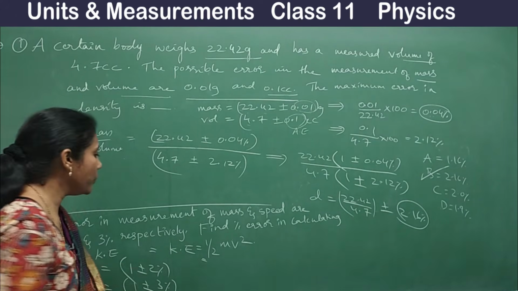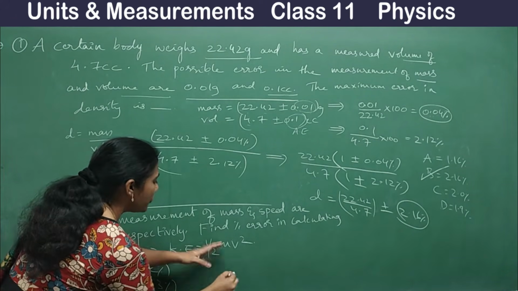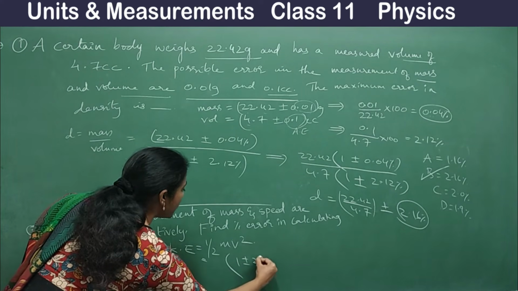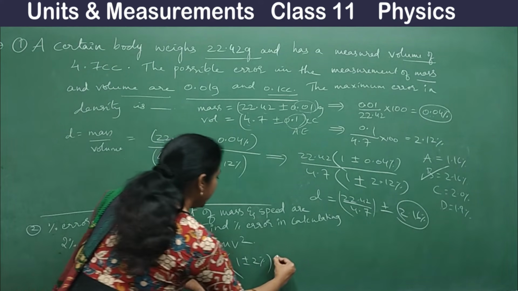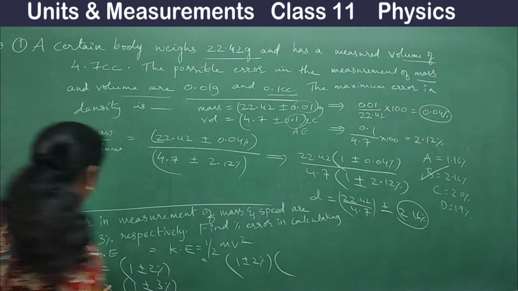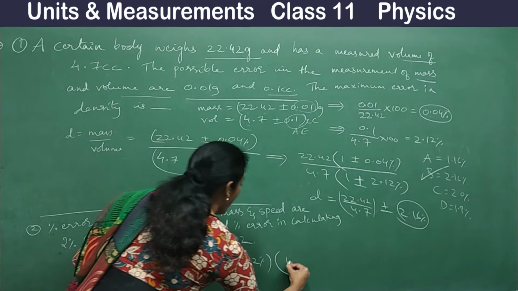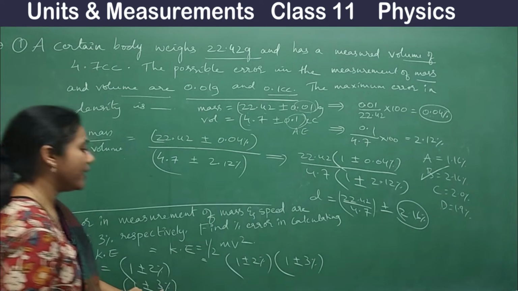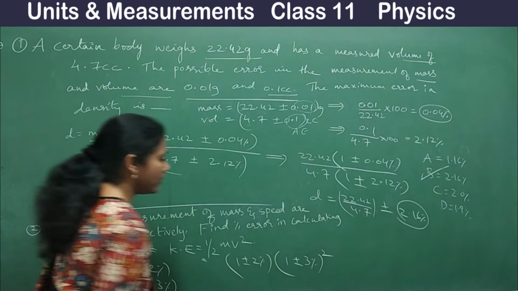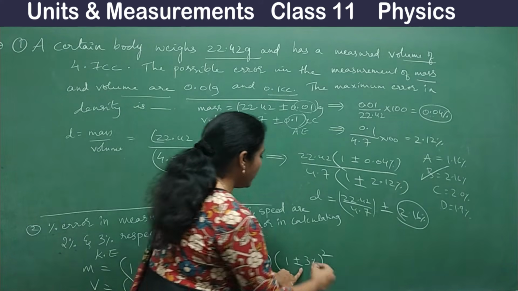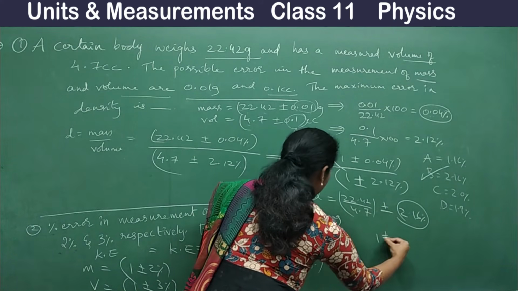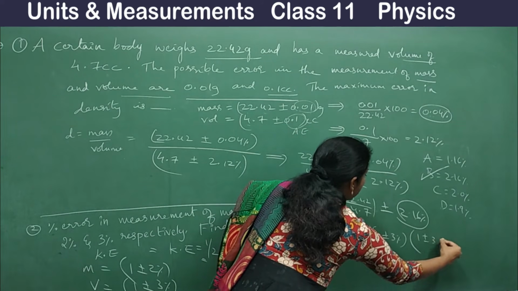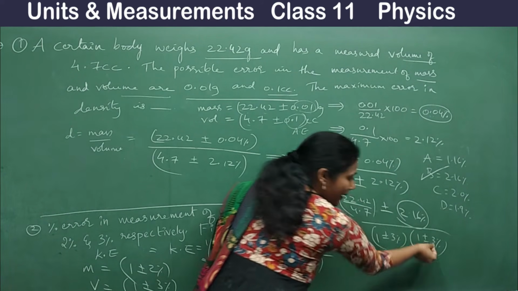Okay, so what will I do here? So half, you forget. So m, what is m here? 1 plus or minus 2%. Okay, and then what is volume's percentage error? 1 plus or minus 3%. Okay, whole square, right? So 1 whole square means what? 1 plus or minus 3% into 1 plus or minus 3%, isn't it? That's what we mean by whole square.